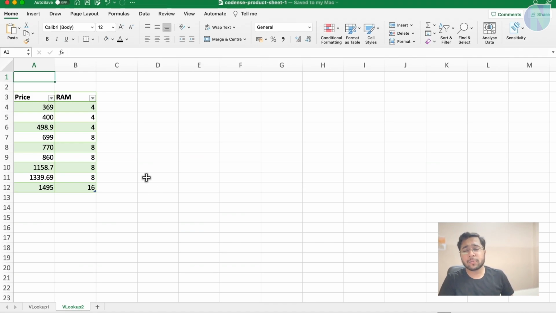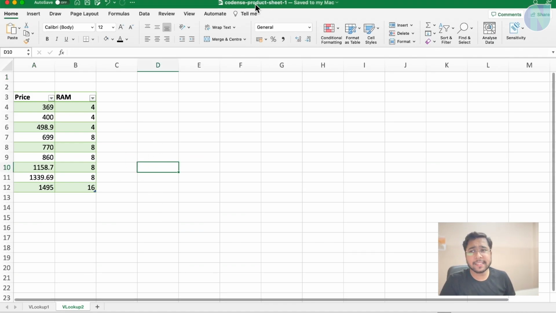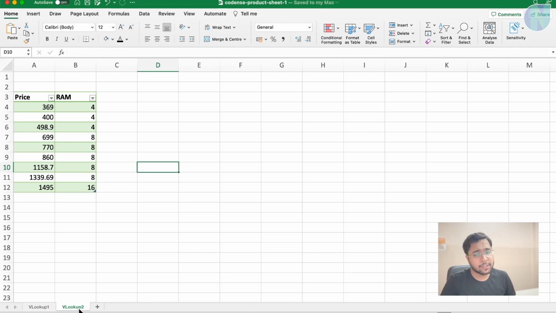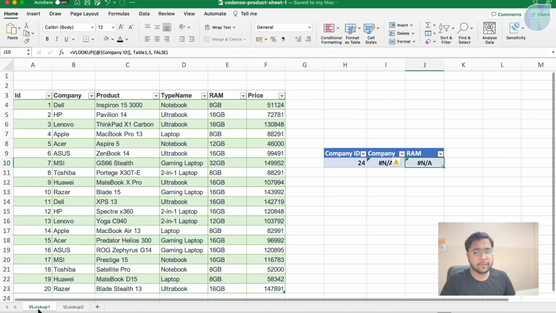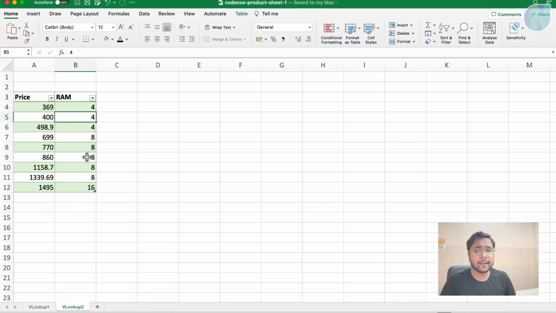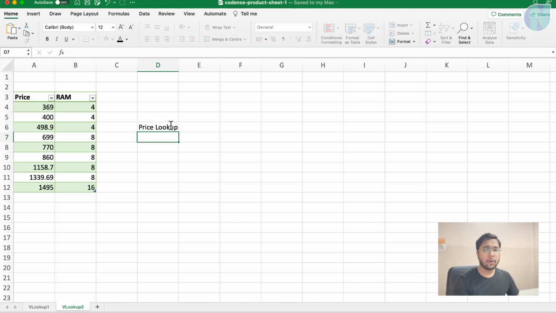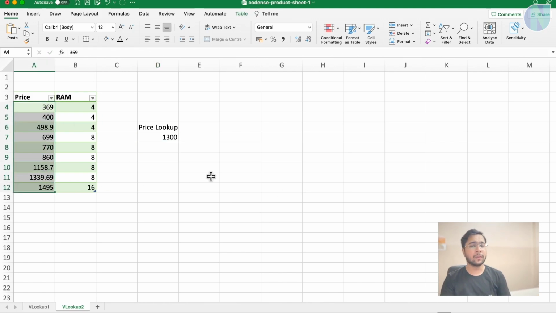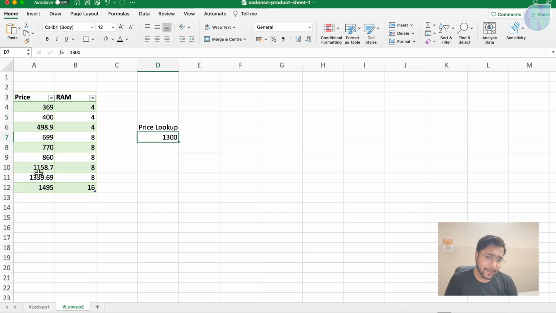Now we will see about the approximate match. Now see, in the same file, I have added another sheet, that is VLOOKUP2. This is VLOOKUP1, which was the previous sheet. Now here you can see I have a table where I have price and RAM. Now suppose I want to do a price lookup of, suppose, 1300. But do you see there is a 1300 amount here? No. So in this case, we will use approximate lookup. It will try to find the nearest match and will give us the result.